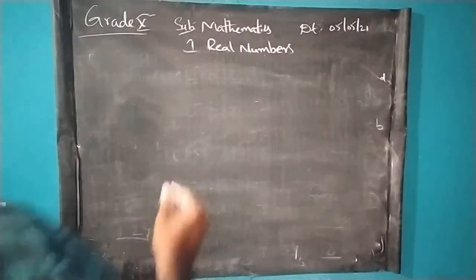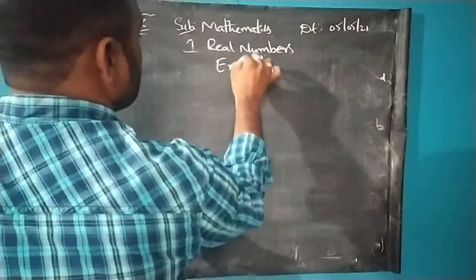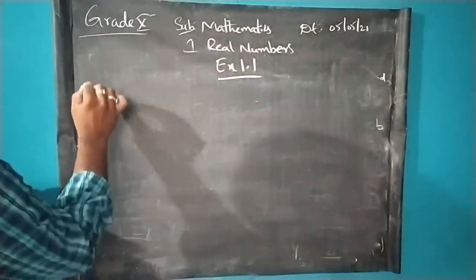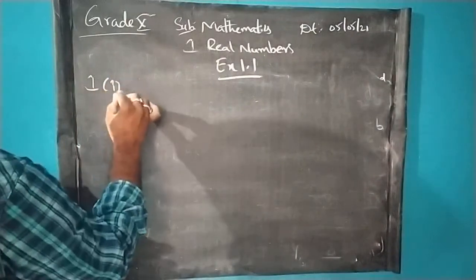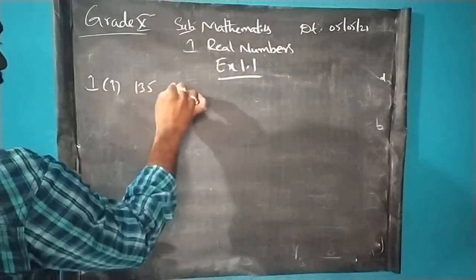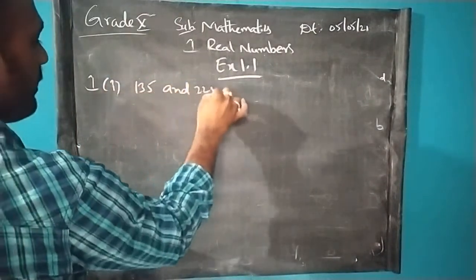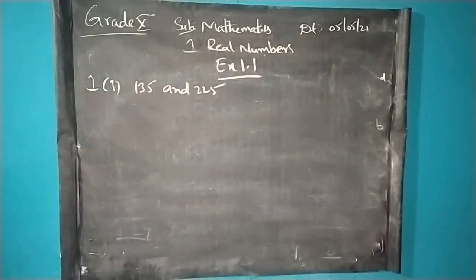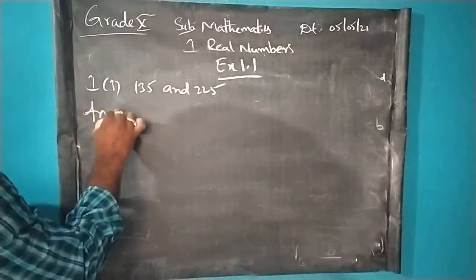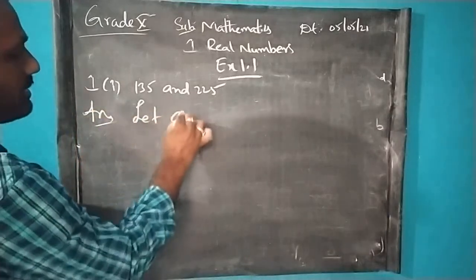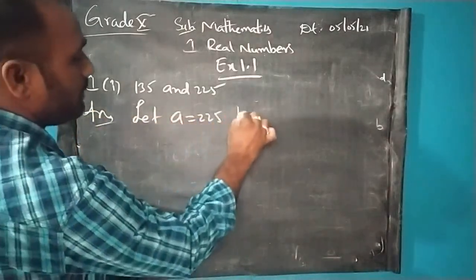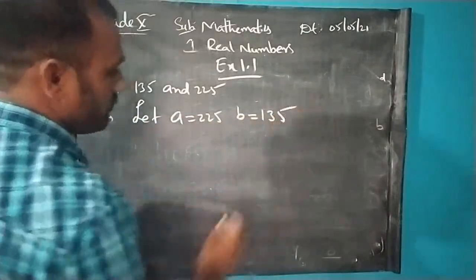Let us take an exercise question, exercise 1.1. First question, which is 135 and 225. So for finding the HCF by using Euclid's division lemma, let A equal 225 and B equal 135.